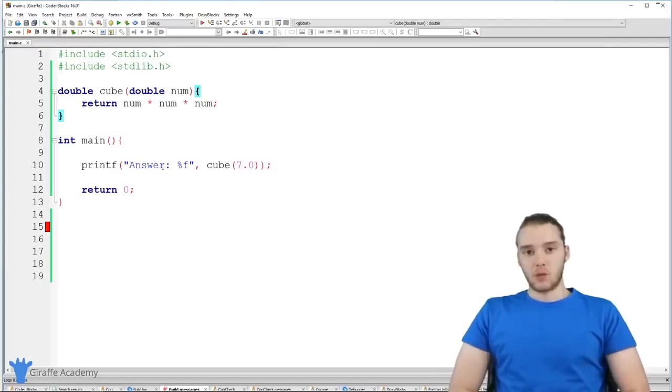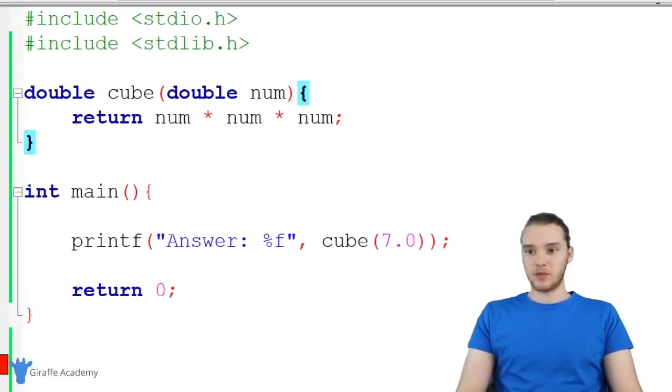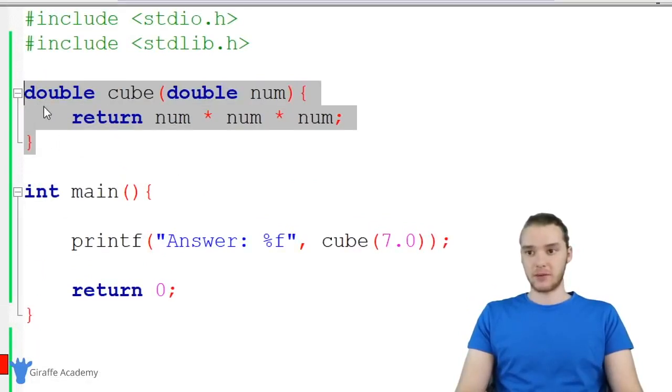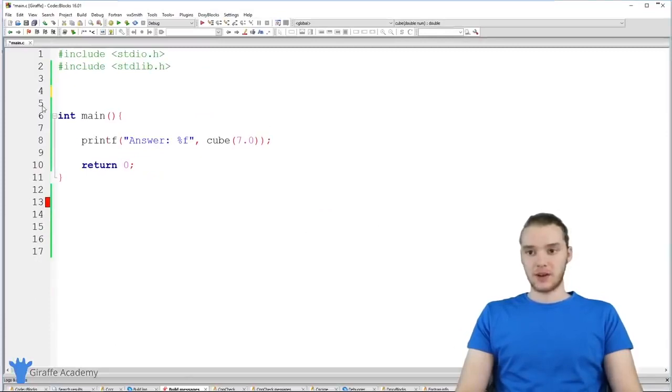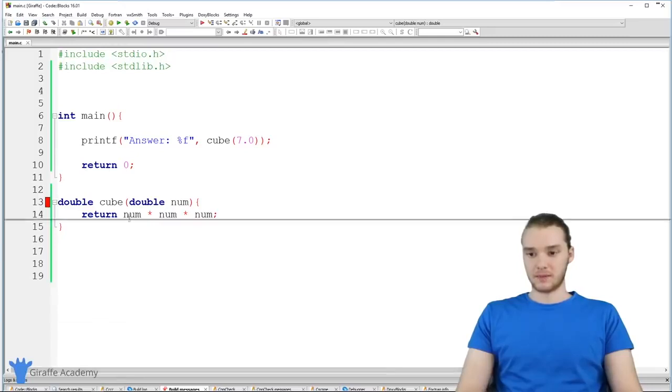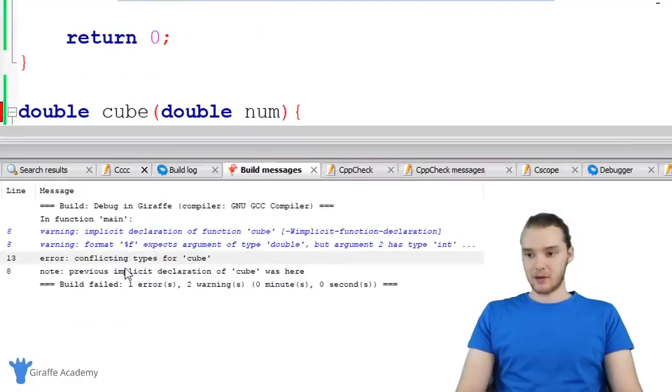And I actually want to talk to you guys about one more thing really quick. You'll notice up here I'm creating my cube function above the main function. The reason that I did that was because if I move this down below the main function and try to run my program, we get an error. If we look at the error down here in the output, it says error: conflicting types for cube.